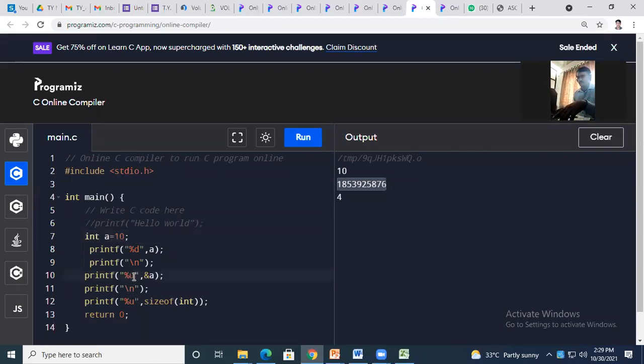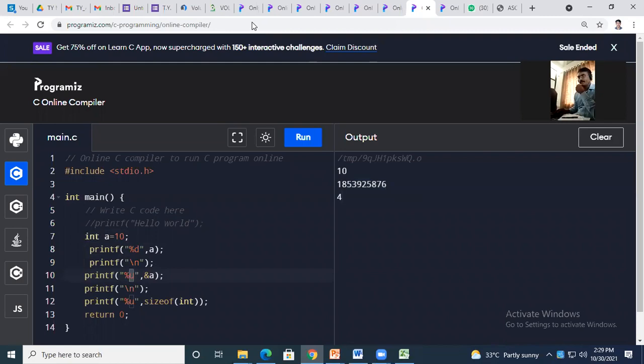Here %u means what? It is unsigned integer. Are you getting this? The unsigned integer has a larger range compared to the integer %d. That is why I have used %u here. It is used for unsigned integers. Are you getting this?